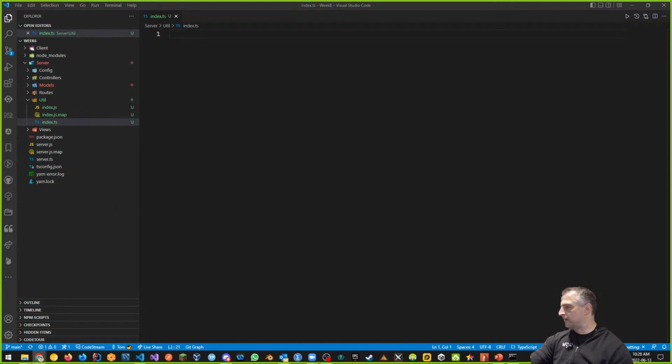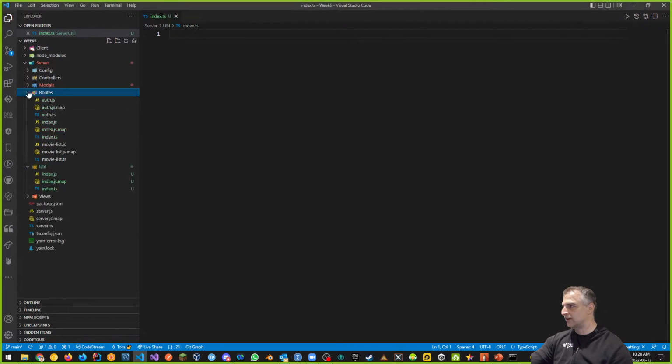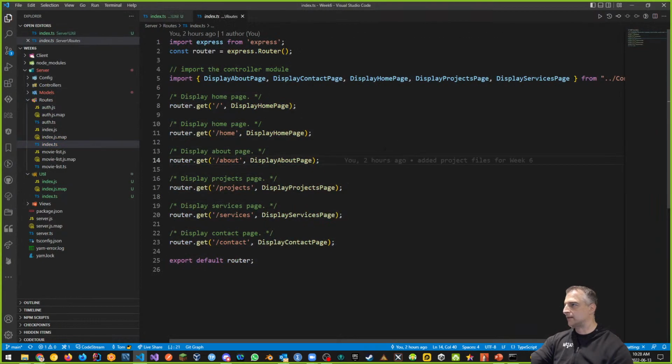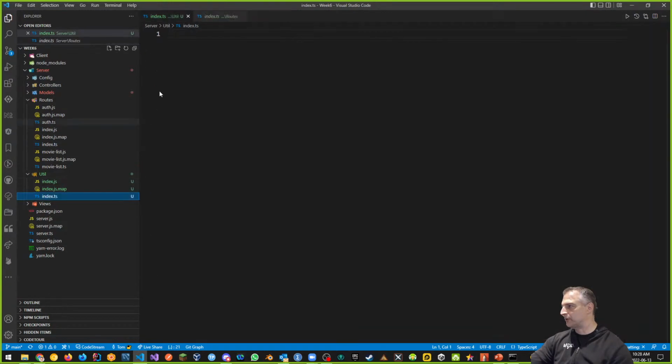So in order for me to make my helper functions, remember that I'm probably going to need Express. So let's lift Express from my routes. So under routes, if I just take any of them, let's just go to index. I want to definitely lift Express, this Express right here. I want to grab this. Instead of me typing it, I'm just going to put it here. There we go. Okay. And I want to create a convenience function. Here's my first convenience function.